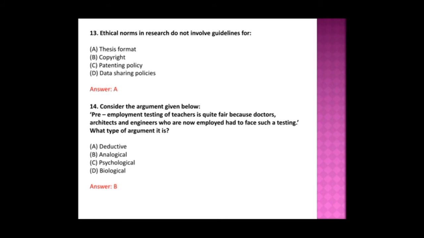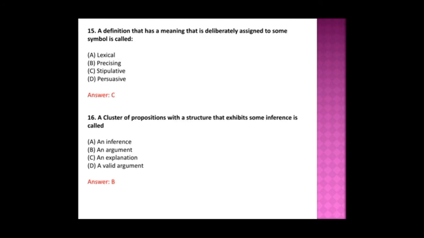Okay, and 14th question is consider the argument given below. What is the argument here? Pre-employment testing of teachers is quite fair because doctors, architects and engineers who are now employed had to face such a testing. What type of argument is it? So here the type of argument is analogical type. Okay, so the answer is B.